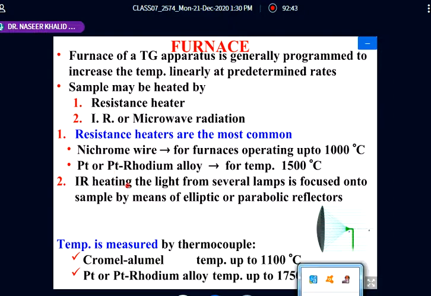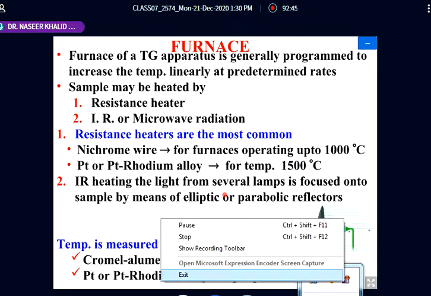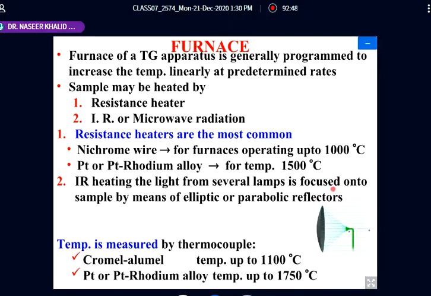Now the other one is the IR heating system. It uses several lamps focused onto the sample by means of an elliptic or parabolic reflector. This is the parabolic reflector. The radiation comes in and is reflected right to the center, where the sample is present.